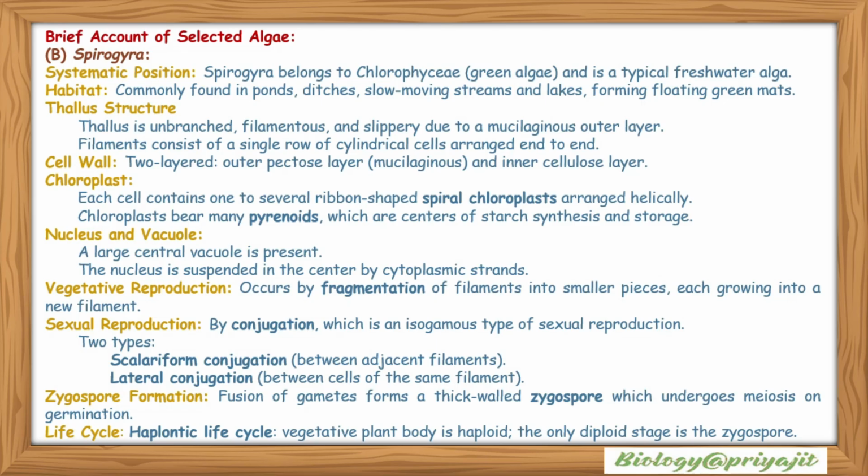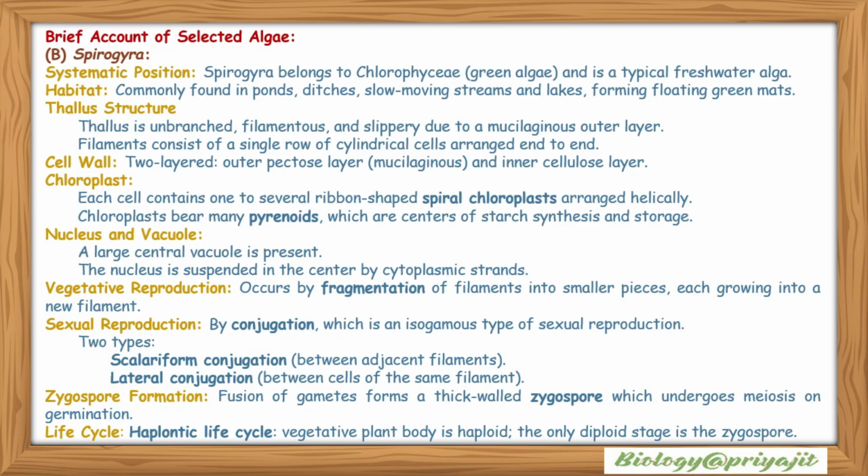Chloroplasts bear many pyrenoids, which are centers of starch synthesis and storage. Nucleus and vacuole: a large central vacuole is present. The nucleus is suspended in the center by cytoplasmic strands. Vegetative reproduction occurs by fragmentation of filaments into smaller pieces, each growing into a new filament.